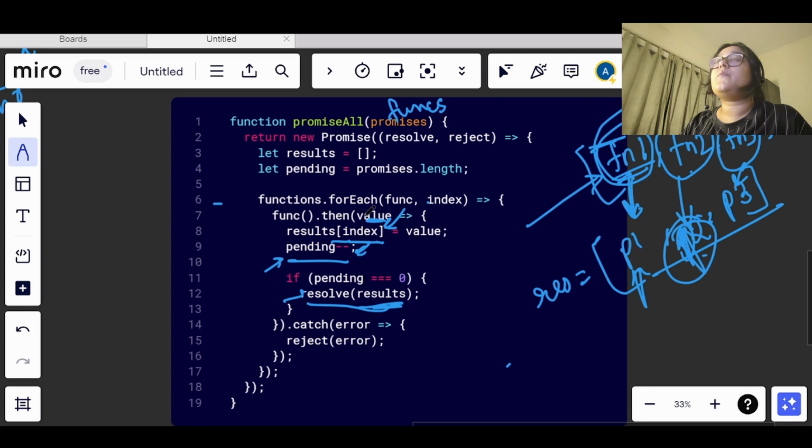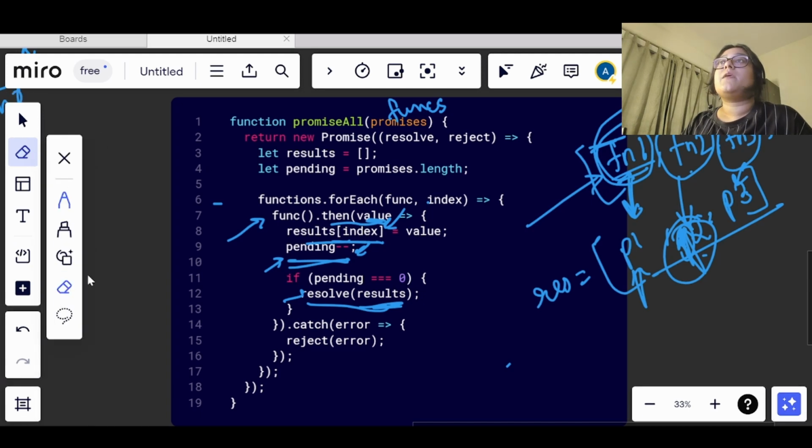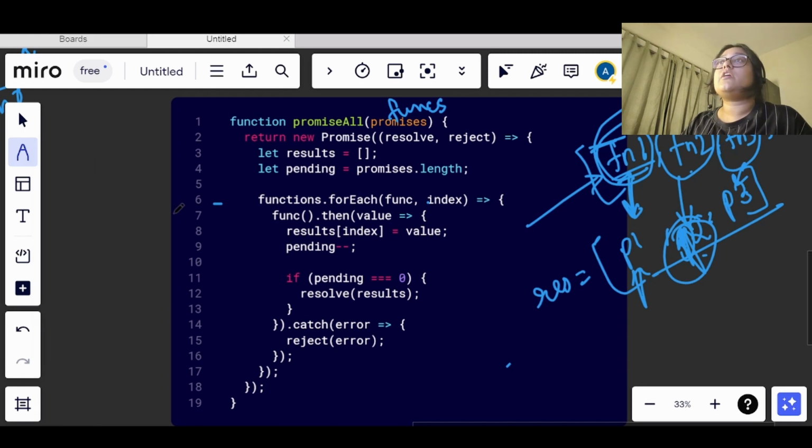So what is happening here, this function will be called again, and for the first index it will return a promise. If it is getting resolved, the value will be stored in result, and pending will decrease to 1 now, okay. So now we will go to the last value, function 3 is also getting called here, and it is also returning a promise, it is getting resolved, pending is becoming 0. Now as soon as we see that pending is becoming 0, the values that we have been storing in the result array, we will resolve with it and return the value, okay.